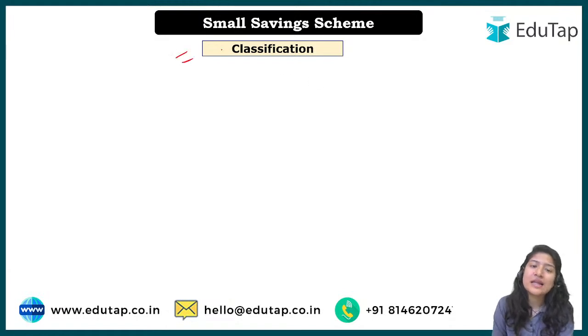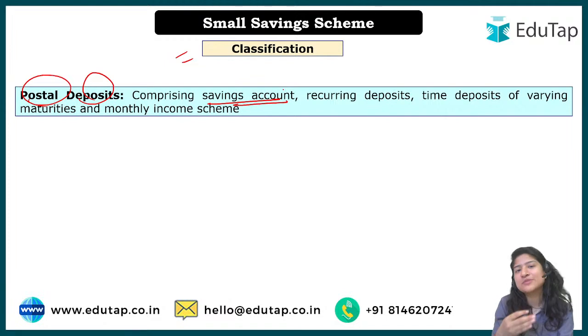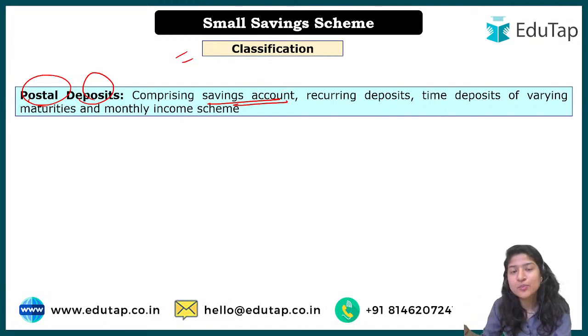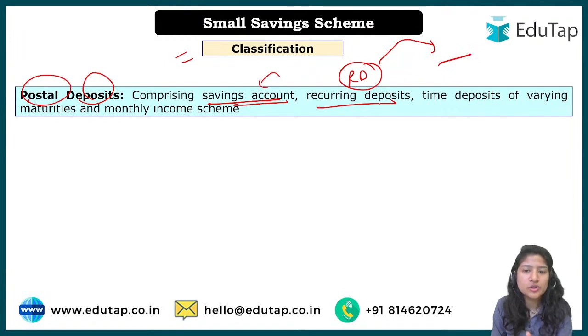Now coming to the classification. So there are basically 3 categories of classification. One is the postal deposit, which consists of normal saving accounts. Postal means we are talking about deposits in the post office. So it consists of saving accounts, the normal saving accounts that you normally have in banks as well, right? So here there are also recurring deposits, these are RD. In that, basically for a certain period you participate in these kinds of deposits.